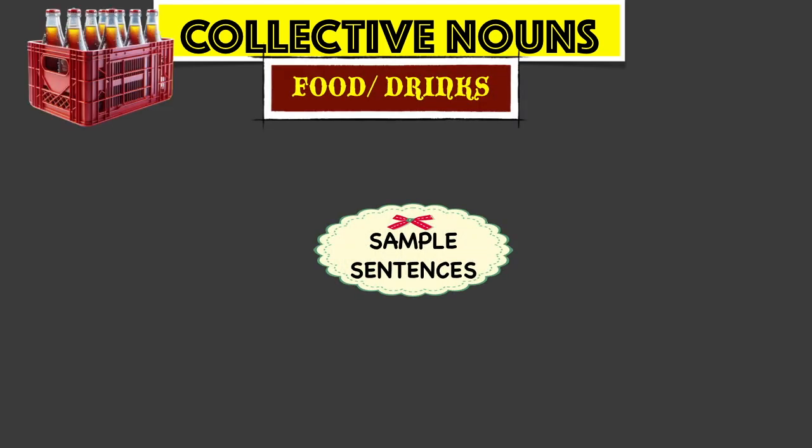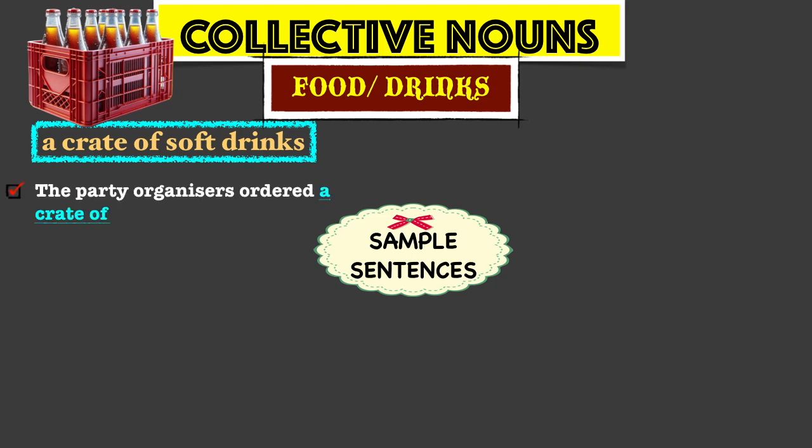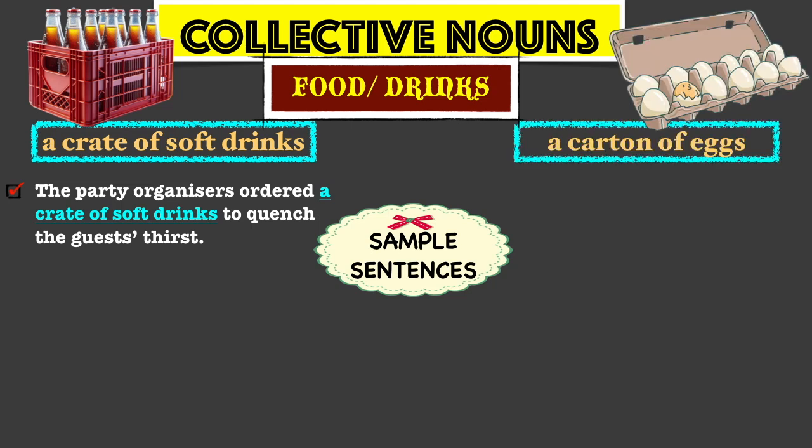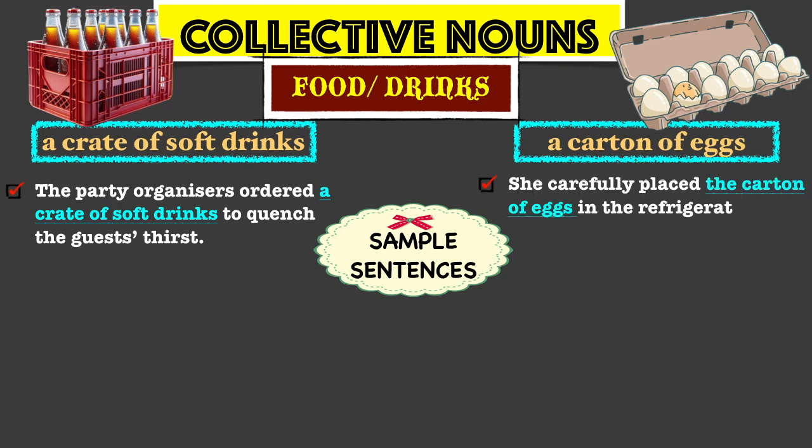A crate of soft drinks. The party organizers ordered a crate of soft drinks to quench the guests' thirst. A carton of eggs. She carefully placed the carton of eggs in the refrigerator to keep them fresh.